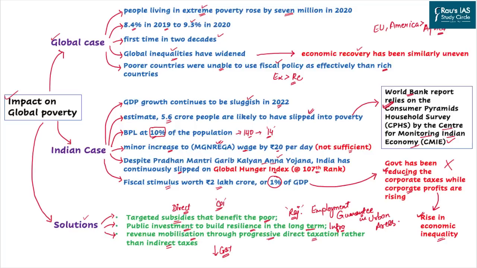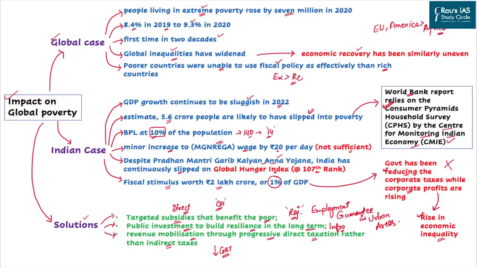The government can also replicate one of the schemes recently started by the government of Rajasthan, where they are providing an employment guarantee in urban areas. The second step would be that government investment to build resilience in the long term should be adopted. This should include infrastructure projects as well as investment in the social capital of health and education.